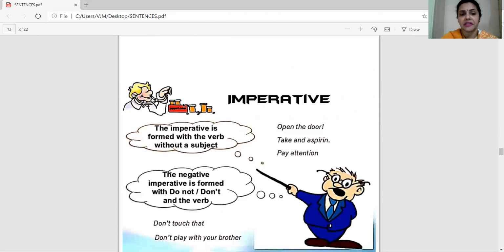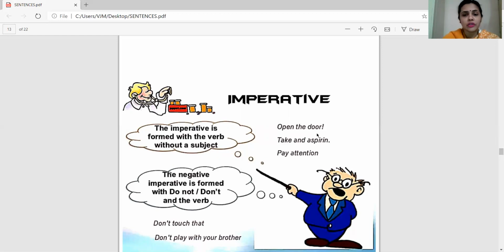The basic thing about imperatives is that they are formed with the verb without a subject. As I told you before, when we started off with the sentence explanation, I said the smallest sentence could have only a verb and the predicate further to it. It may be so that the subjects are missing. When I said that, I meant the imperative sentences, right? So imperative sentences are formed with the verb without a subject. You don't have to really use a subject for imperative sentences.